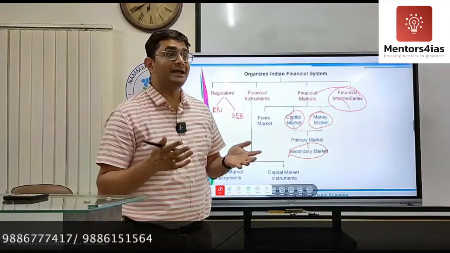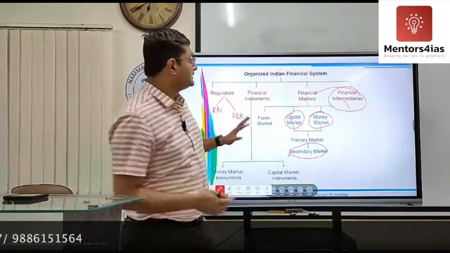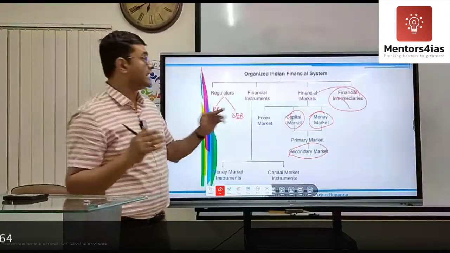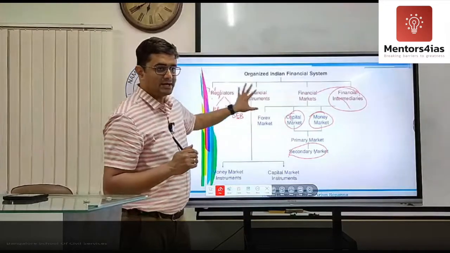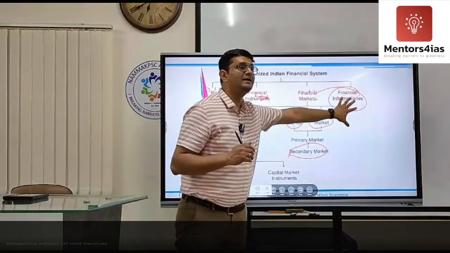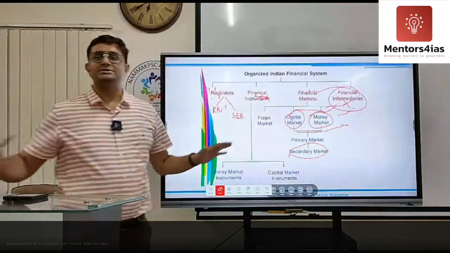You can open a demat account in your bank. So they are all your financial intermediaries. This picture is what you are supposed to understand in the financial market of India. There are regulators, there are instruments, there are markets, and there are intermediaries. These are the four pillars of your financial market.